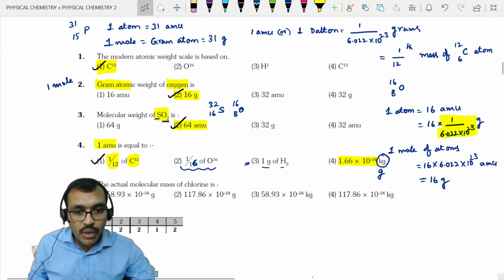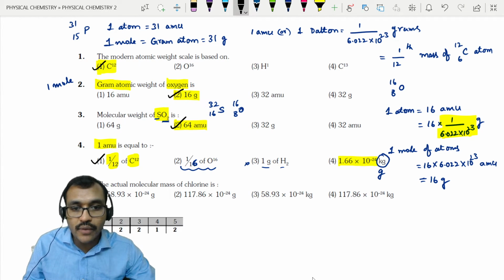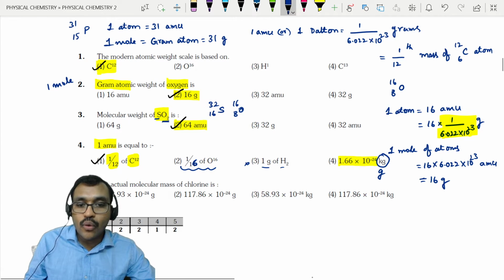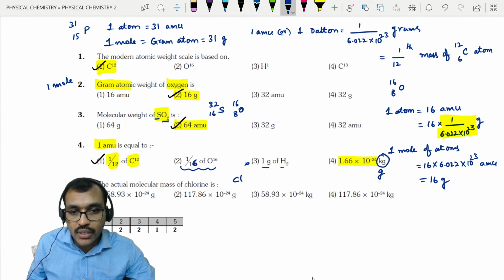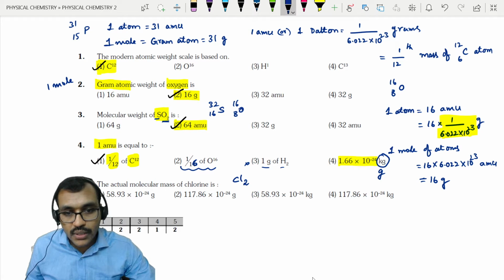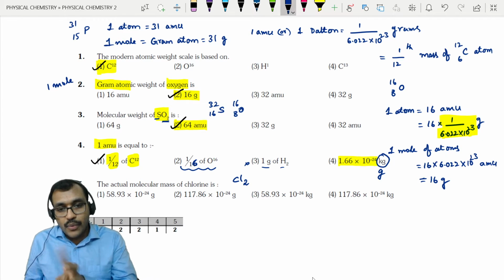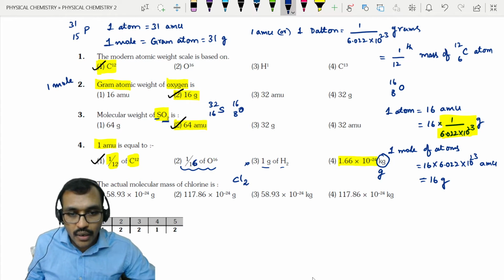The actual molecular mass of chlorine: chlorine is Cl2. For molecular mass we need to take the weight of both chlorine atoms.